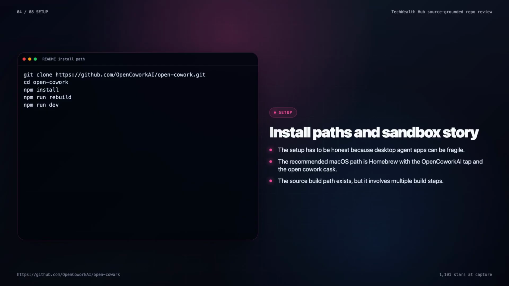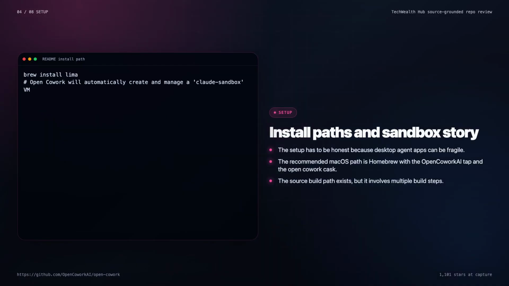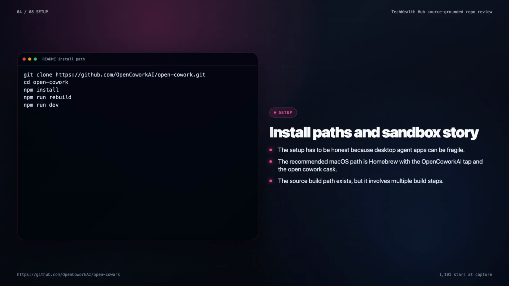If an app wants to install agents and run tools, the sandbox story matters. The video should show what gets installed, what permissions are requested, and where the agent runs. A viewer should know whether this is a lightweight app, a full local agent operating system, or something in between.